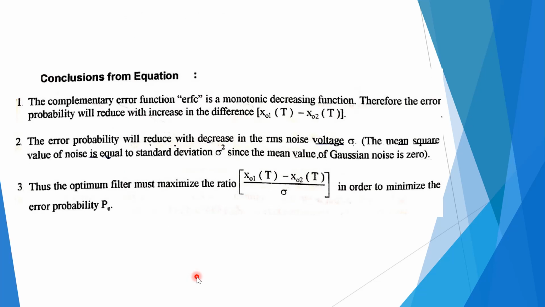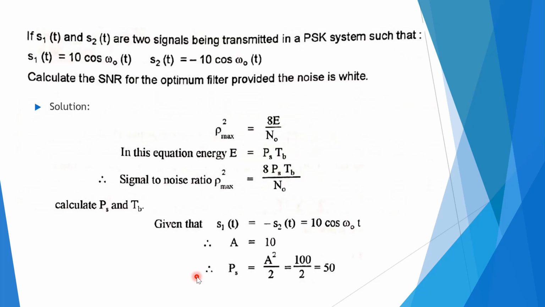The complementary error function ERFC is a monotonic decreasing function. Therefore, the error probability will reduce with increasing difference between xO1 of t and xO2 of t. Also, the error probability will reduce with decreasing RMS noise voltage sigma. The mean square value of noise is equal to the standard deviation sigma square, since the mean value of Gaussian noise is 0. And the last conclusion: the optimum filter must maximize the ratio xO1 of t minus xO2 of t divided by sigma, in order to minimize the error probability.